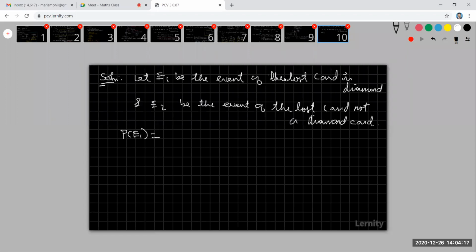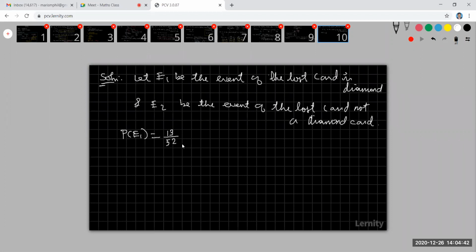Totally, how many cards are there? So, students, totally how many cards are there? Totally 13 diamond cards are there, divided by total number of cards is 52. From these 13 cards, we are going to take one card and that card should be last. That means we are going to keep it away from the pack of the 52 cards.